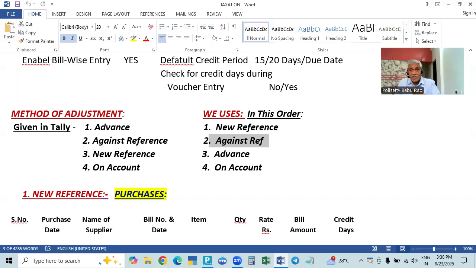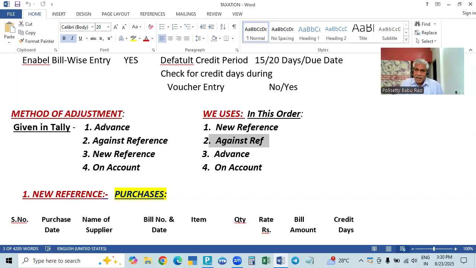That is why only the balance will be the new reference. New reference means pending, so only the balance will be pending. So we have to adjust the advance first, and the balance we have to take as a new reference.